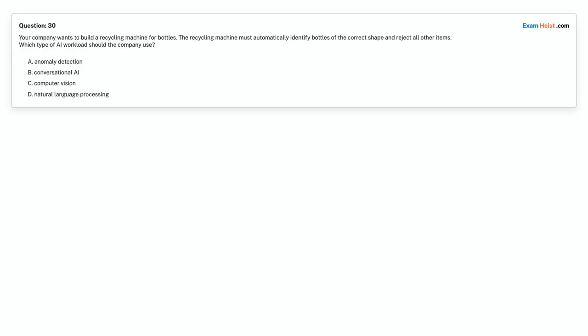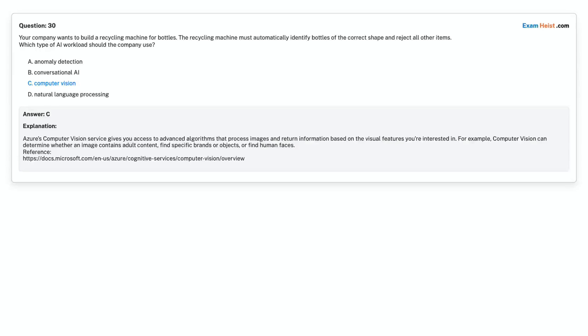Question 30. Your company wants to build a recycling machine for bottles. The recycling machine must automatically identify bottles of the correct shape and reject all other items. Which type of AI workload should the company use? Option A, anomaly detection. Option B, conversational AI. Option C, computer vision. Option D, natural language processing. Choose the correct answer.